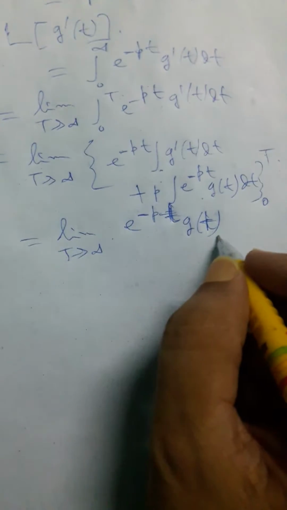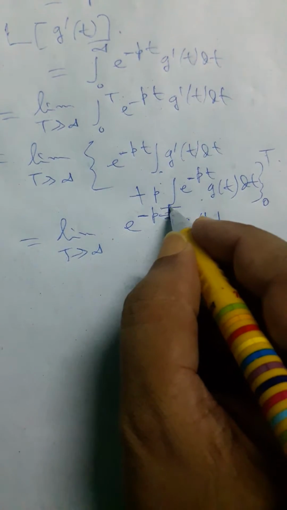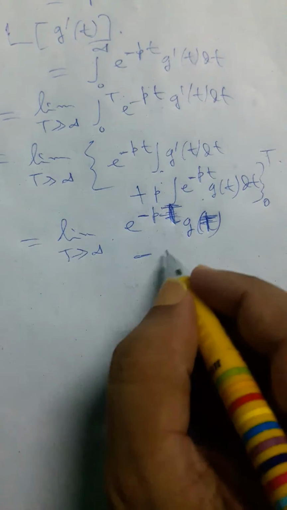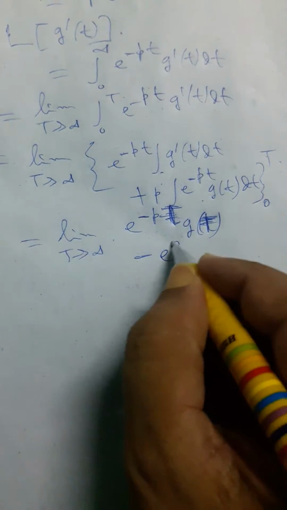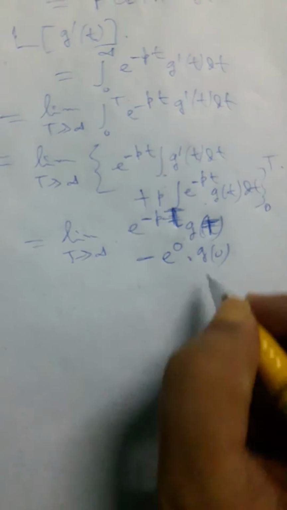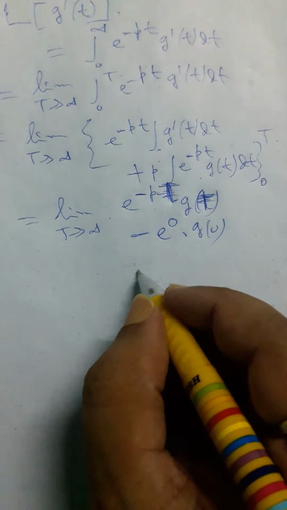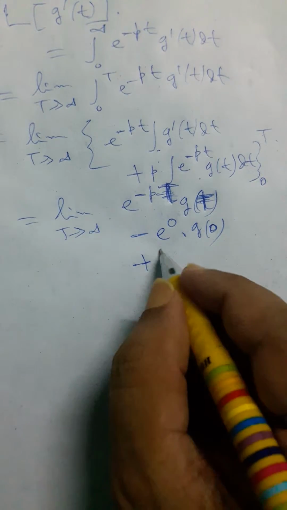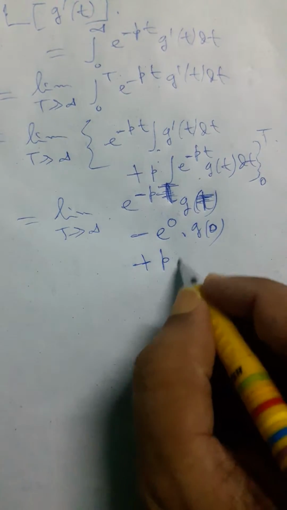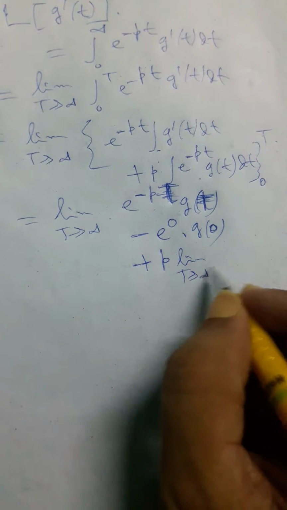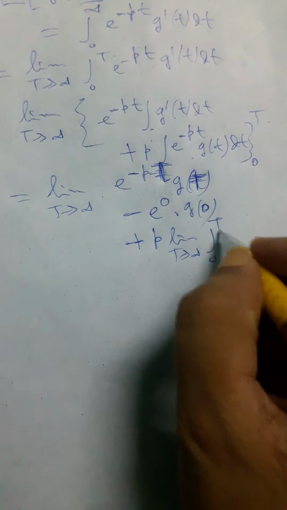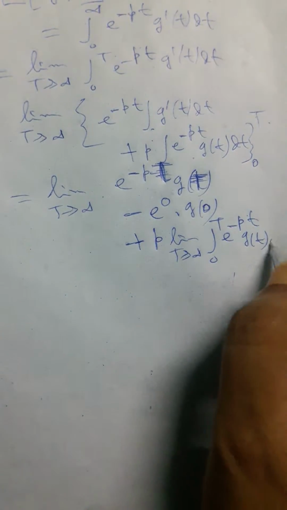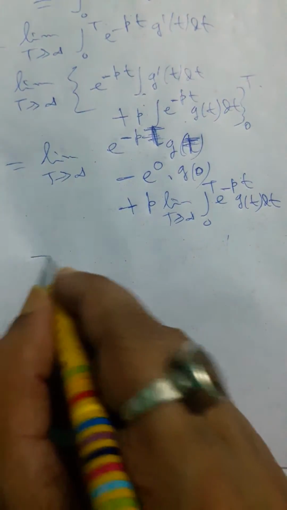As t tends to infinity, we write here only g(t) and e to the power minus pt. Minus e to the power 0 and g(0), and here also we write plus p times the limit as t tends to infinity of the integral from 0 to t of e to the power minus pt g(t) dt. So what will it be?